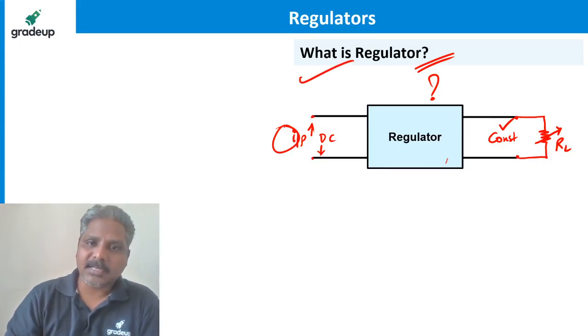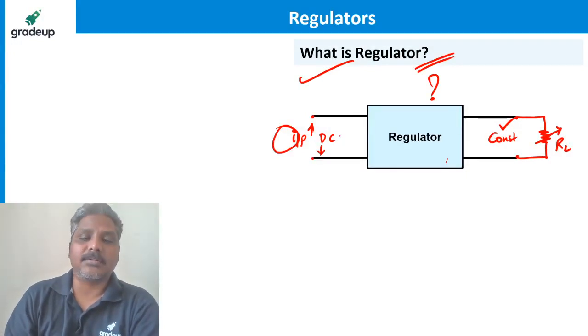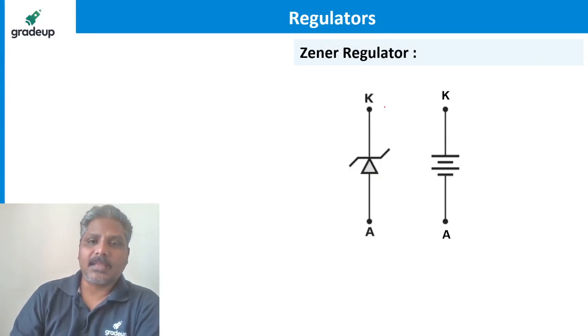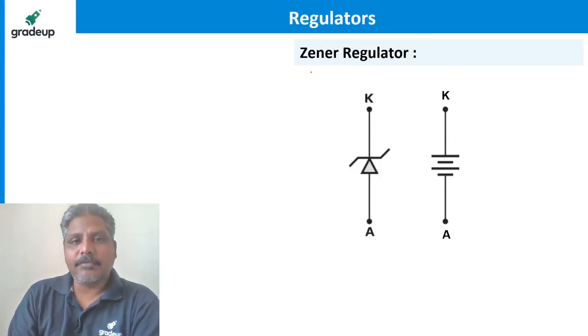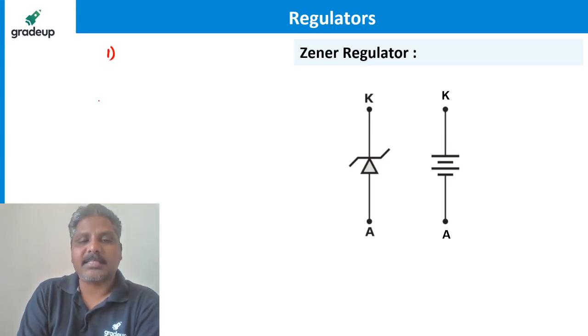Okay, let's understand how to get this regulation with a Zener diode. Please hold your chart for some time, then you can understand. A Zener diode works as a regulator. If you want a Zener diode as a regulator, you always have to remember three things.